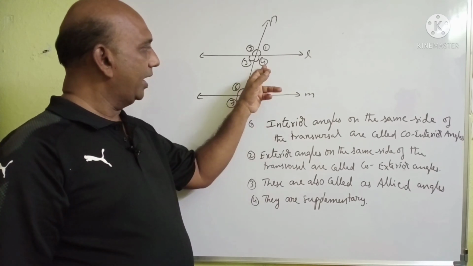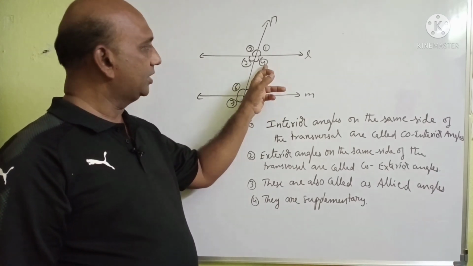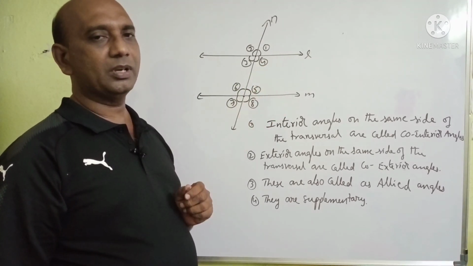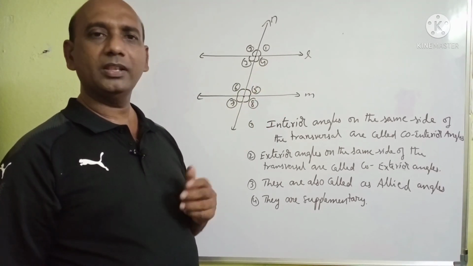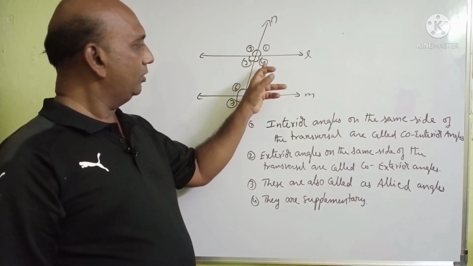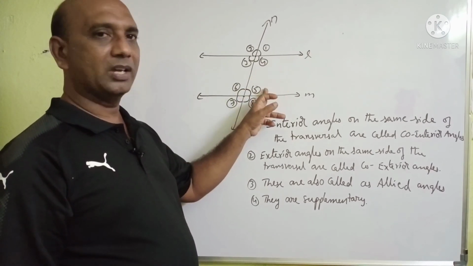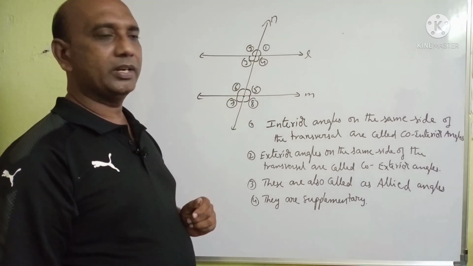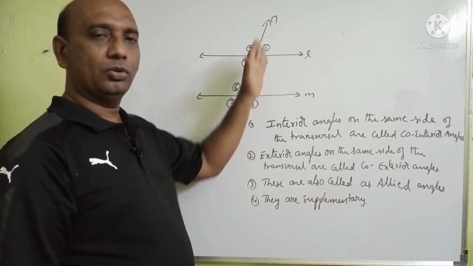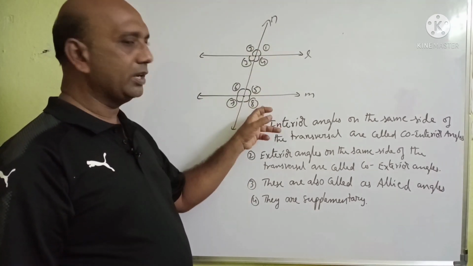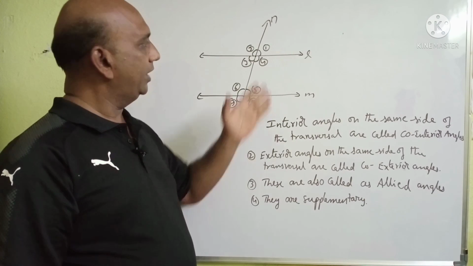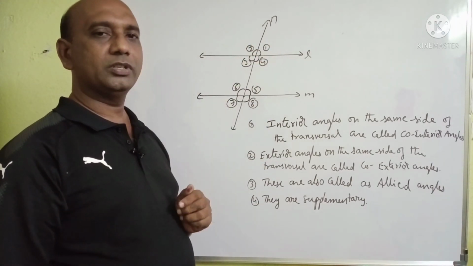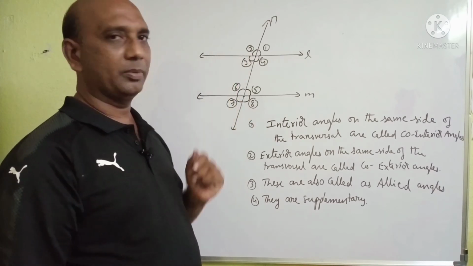That means the sum of angle 4 and angle 5 is equal to 180 degrees. If the sum of any two angles is 180 degrees, then they are called supplementary angles. So one pair of co-interior angles, 4 and 5, are supplementary. 3 and 6 are supplementary, that means angle 3 plus angle 6 is equal to 180 degrees. Angle 1 and angle 8, co-exterior angles: the sum of those two angles is also equal to 180 degrees and they are supplementary. Angle 2 and angle 7: the sum of 2 and 7 is also equal to 180 degrees. So they are also supplementary.